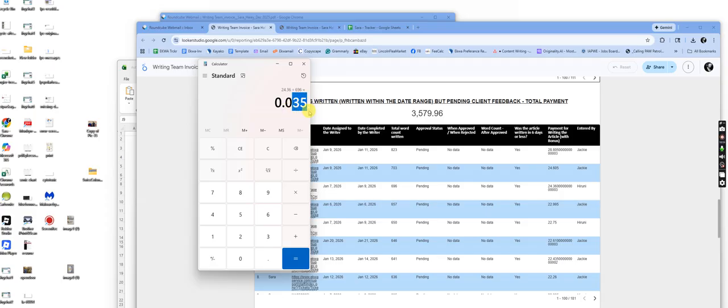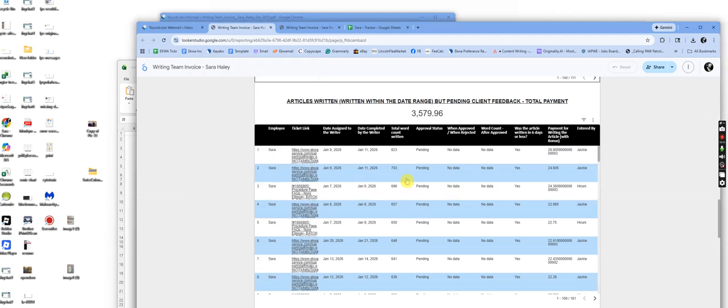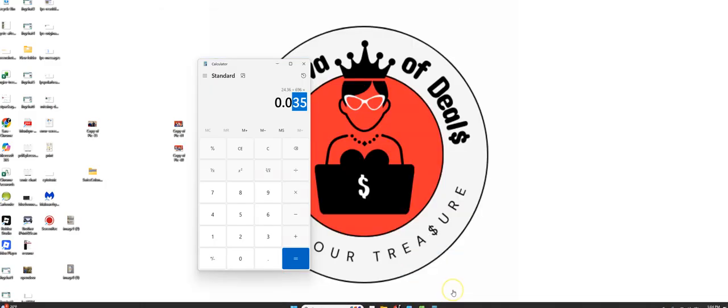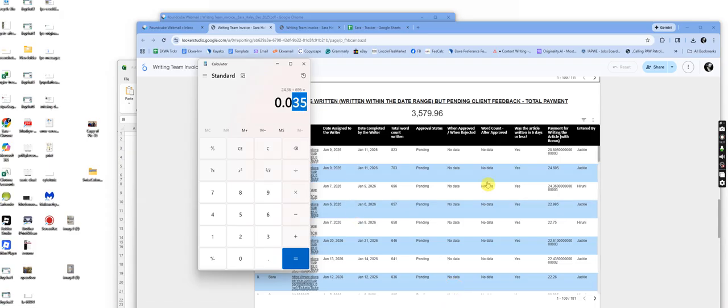Where'd 0.035 come from? We have 0.025 for when it's been submitted. We have 0.025 that we get paid once it gets approved, the other half paid, which we're not doing anymore. I get that. And then we have a 0.01 for having it done within the 6 days, which this was too. So where did 0.035 come from? None of this is making sense at all.